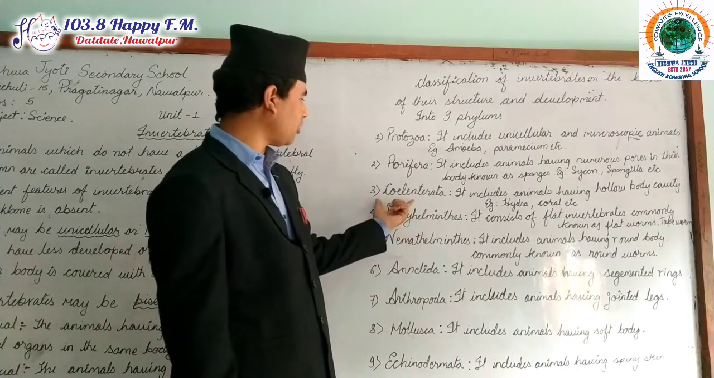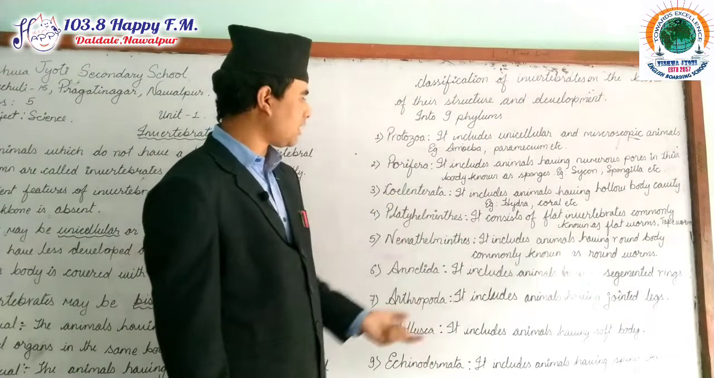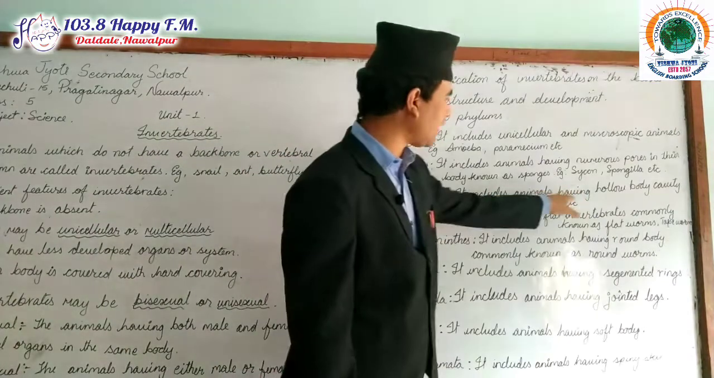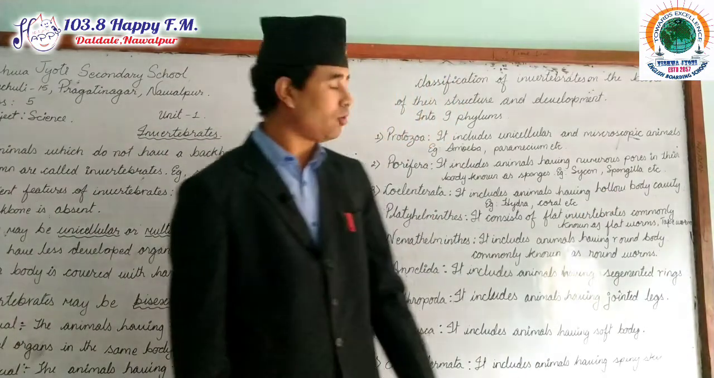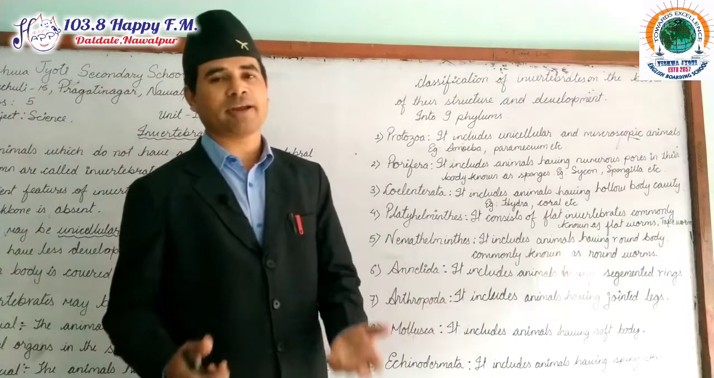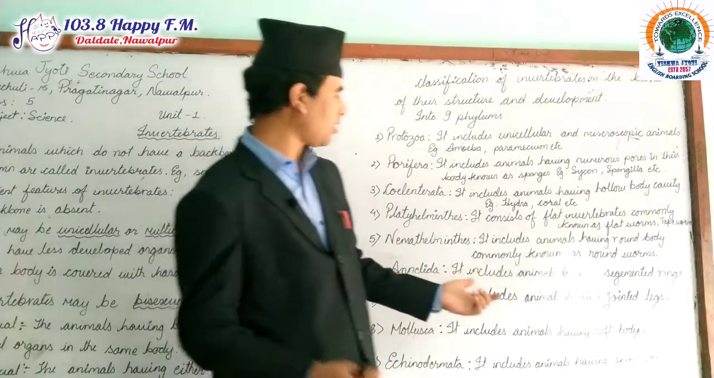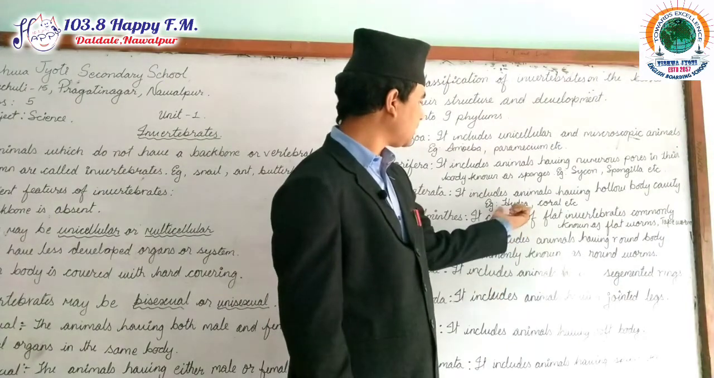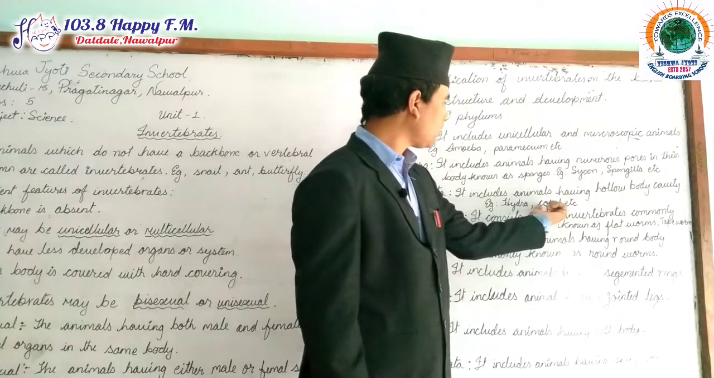Now let us come to point number 3, Coelenterata. Coelenterata includes animals having a hollow body cavity. Hollow body cavity means they must be found in marine water. They are basically found in marine water. Examples are Hydra and Obelia.